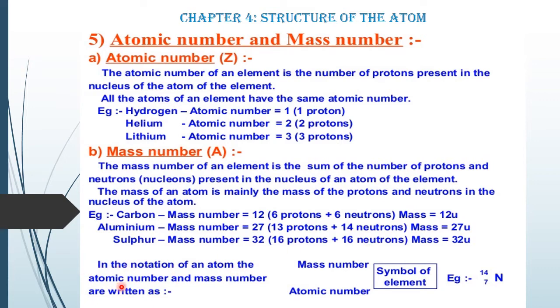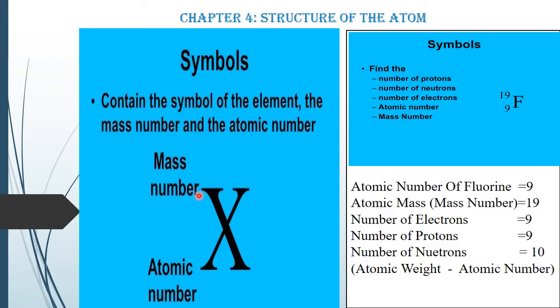In the notation of an atom, the atomic number and mass number are written. Suppose you write the symbol of an element, N. The mass number is written on top, and the atomic number is written below. So when you see a symbol like this, you will understand this is the symbol of nitrogen with mass number 14 and atomic number 7. Again, if X represents the symbol of the element, then the mass number, that is the atomic mass, is written on the top, and the atomic number is written at the bottom.